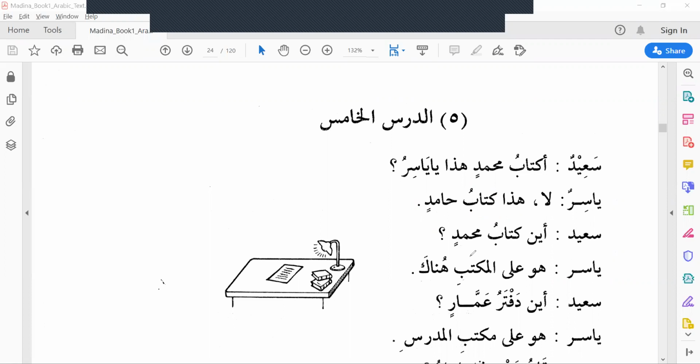Sa'id asked, Aina kitabu Muhammadin? Aina means where. Kitabu Muhammadin, Muhammad's book. Where is Muhammad's book? Yasir replied, Huwa alal maktabi. Alal is harful jar, so we have to give kasra here.